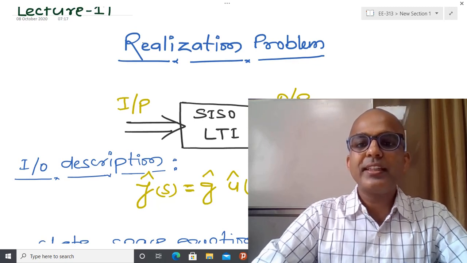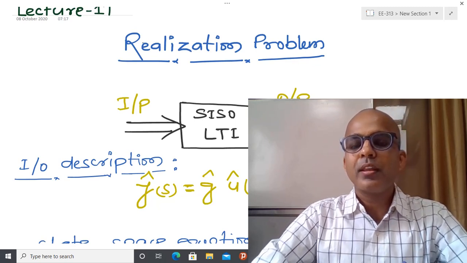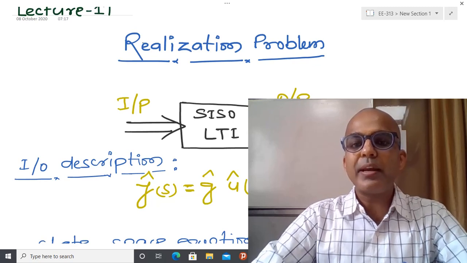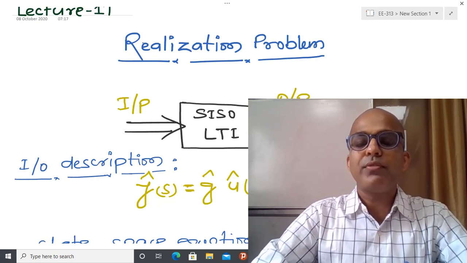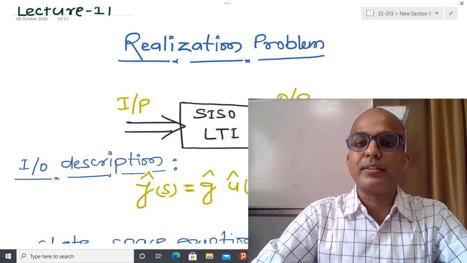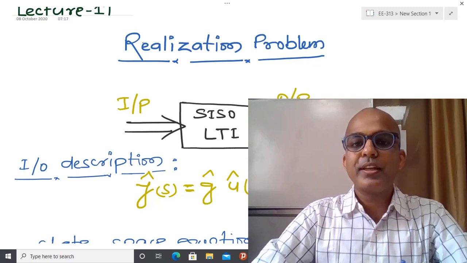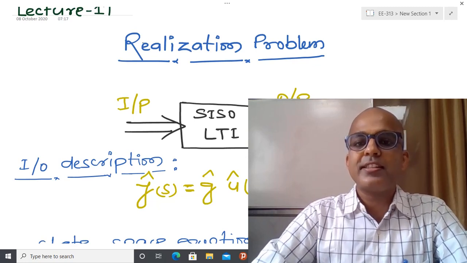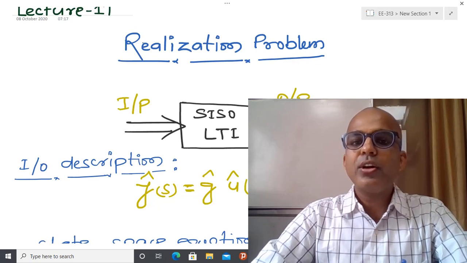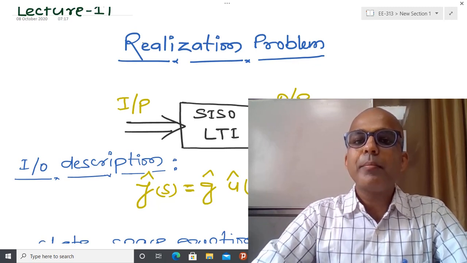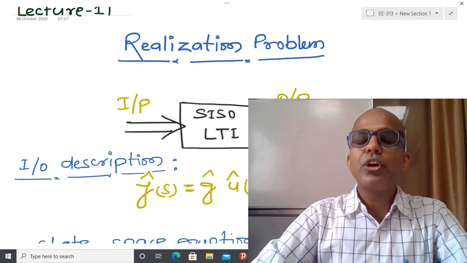And we have already seen that from a state space we are able to uniquely define some kind of transfer function. Sometimes it is necessary to talk about the reverse problem. It means that I have some kind of transfer function, and now I am willing to represent that in state space form. And why is that required? Because of some numerical computation aspects.